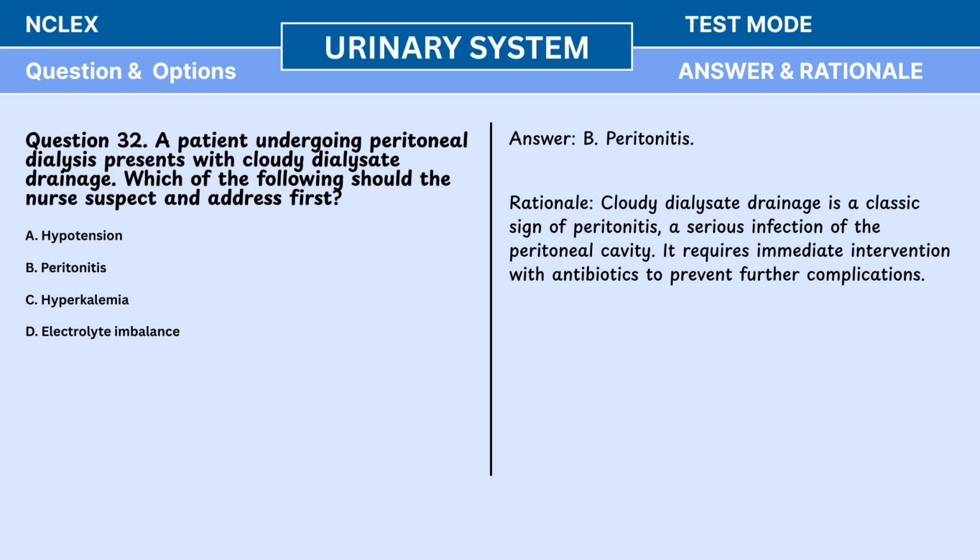Answer: B. Peritonitis. Rationale: cloudy dialysate drainage is a classic sign of peritonitis, a serious infection of the peritoneal cavity. It requires immediate intervention with antibiotics to prevent further complications.